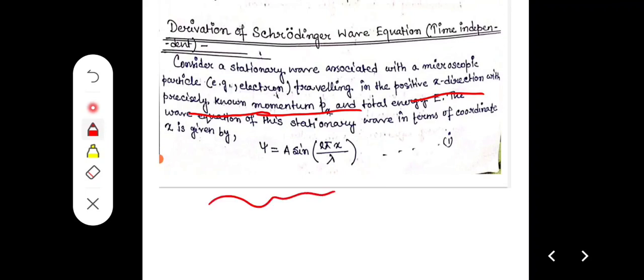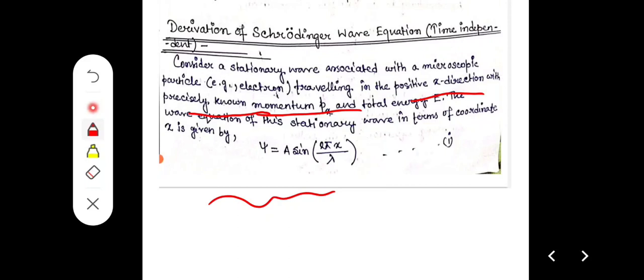Microscopic means particles like electron, proton, neutron, subatomic particles whose size is very small. Micro means size is very small and macro means size is much bigger.